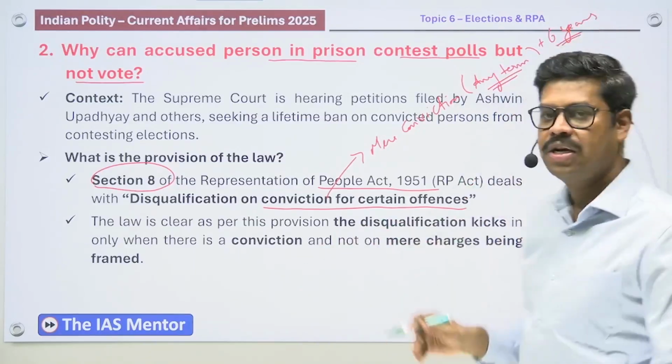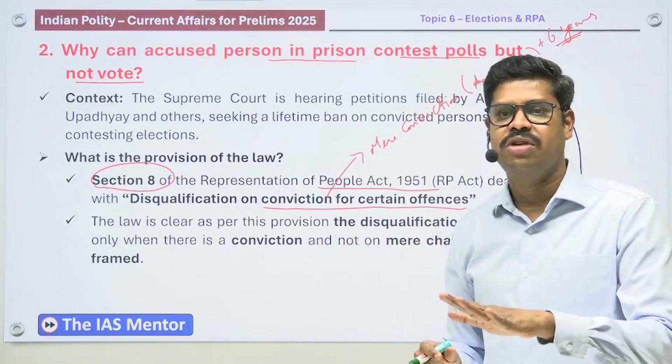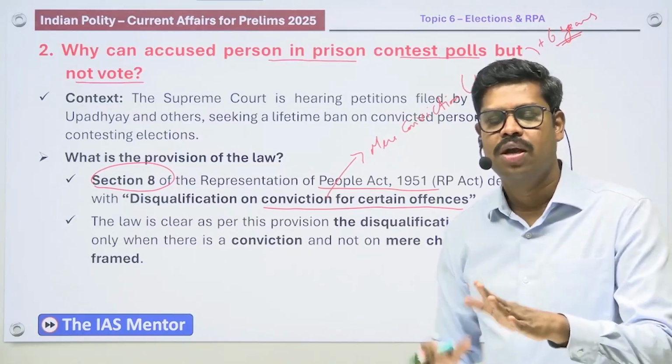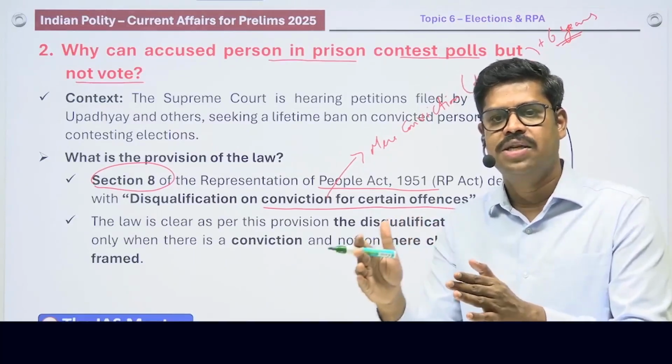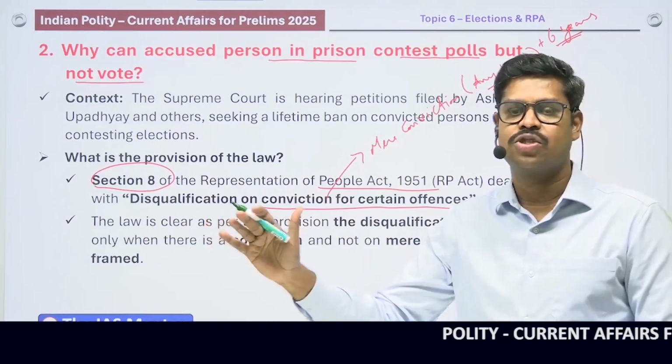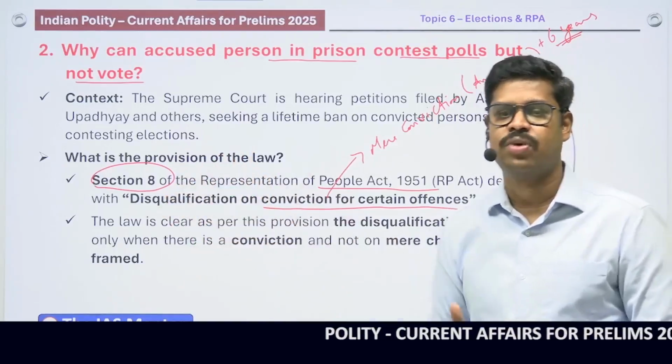That means if an individual is convicted under the Prevention of Corruption Act, or under the Civil Rights Act, let us assume they are convicted for 1 year. Anyway, for 1 year they cannot contest election, and after the release from prison, again for another 6 years they cannot contest election. So in this case, it is 7 years of disqualification.